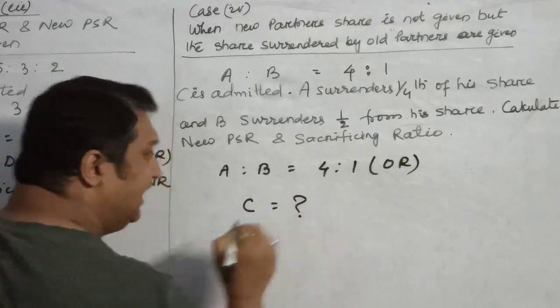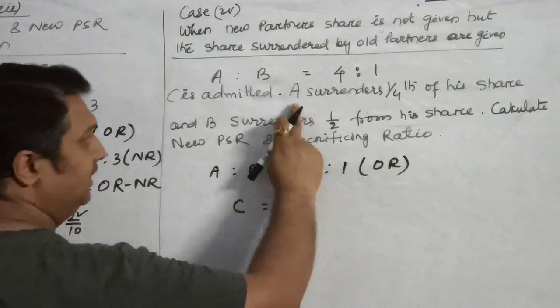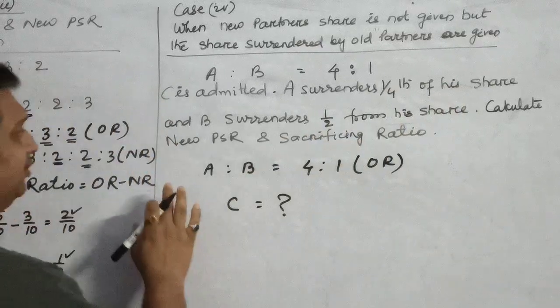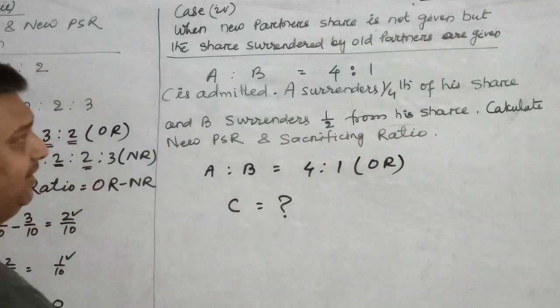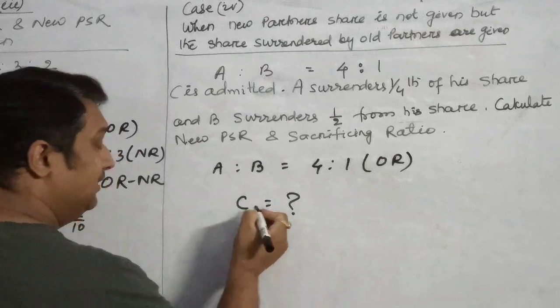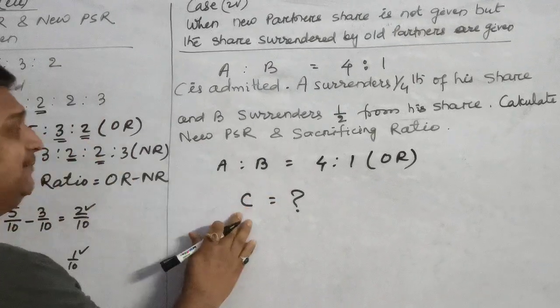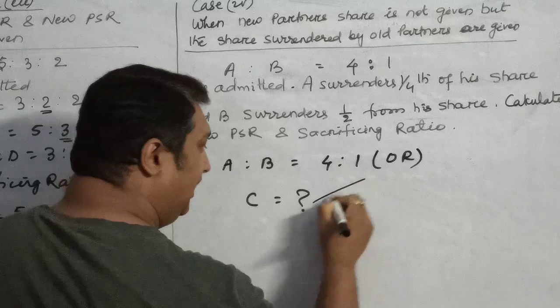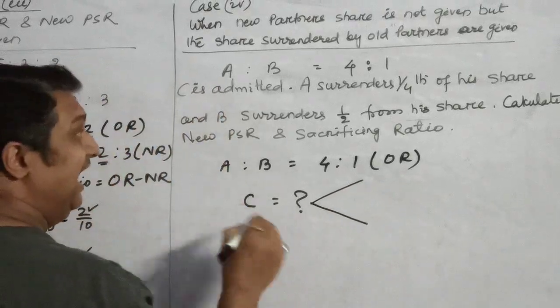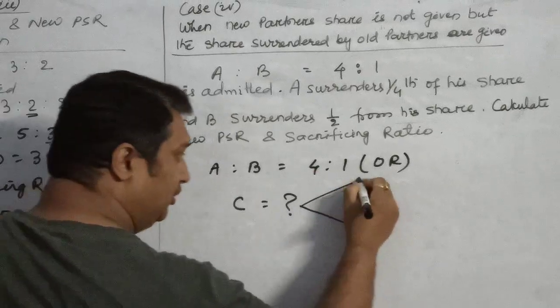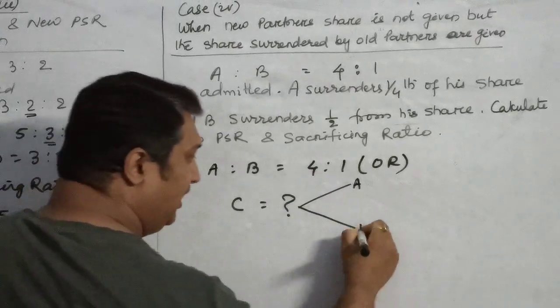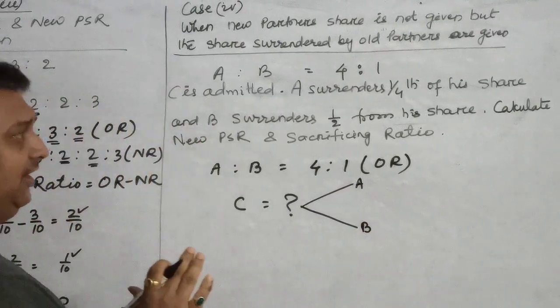For what share he is admitted is not given. It's written A surrenders 1/4 of his share, B surrenders half from his share. Calculate new profit sharing ratio. With what share C has been admitted is not given, but it is clearly mentioned that the sacrifices are made by both the partners. A surrenders some part of his share, B also surrenders his share.